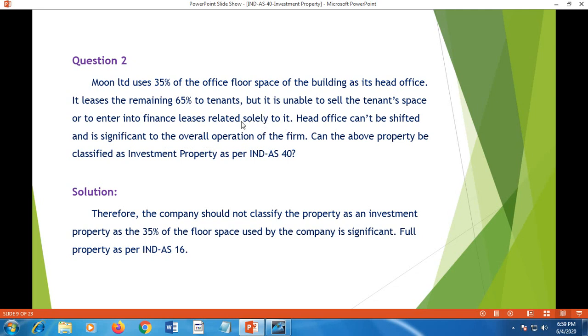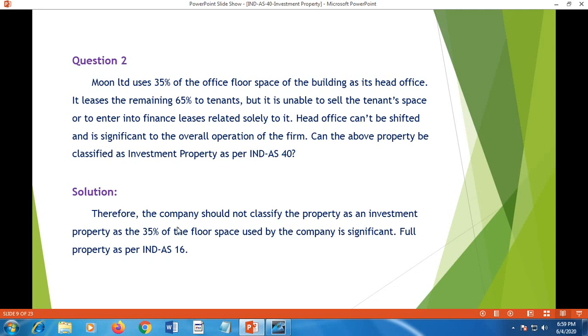There is no possibility of entering into a sale agreement or tenant agreement for that 65% space in the floor. Head office can't be shifted and is significant to the overall operation of the firm. That means shifting of head office is not possible because the concern requires its use.